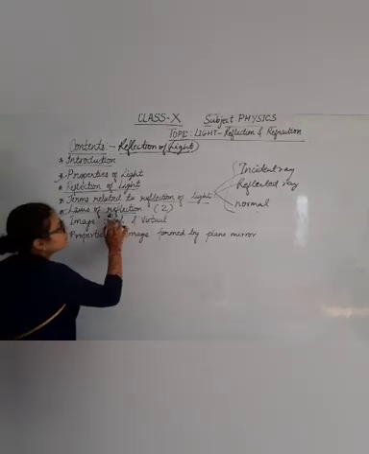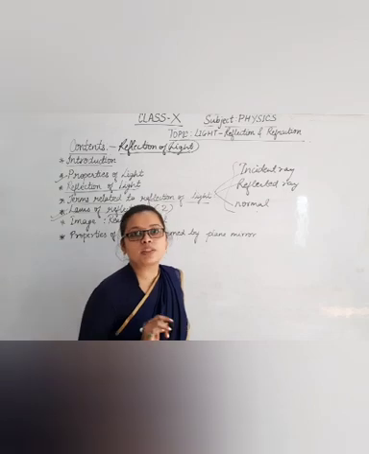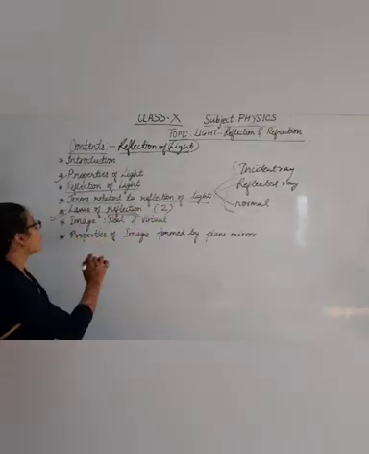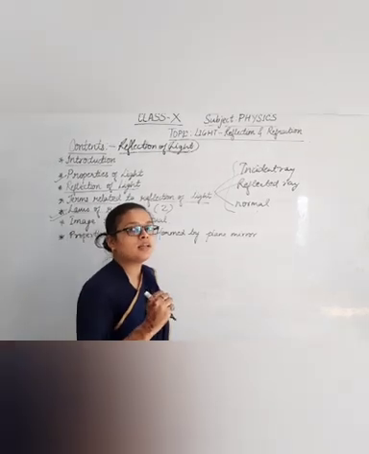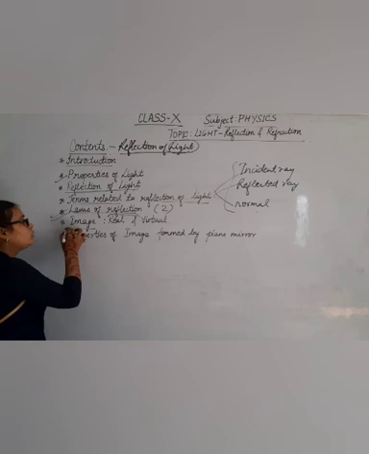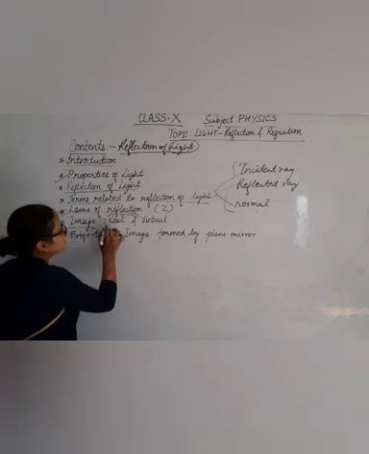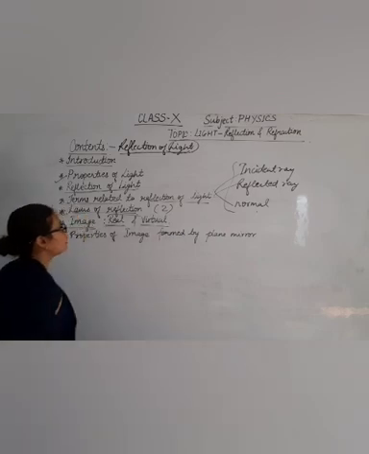Then, since reflection is the only phenomenon which allows us to see any object in our environment, whatever object we are able to see is actually an image. So you need to know about image, which is of two types, real and virtual.